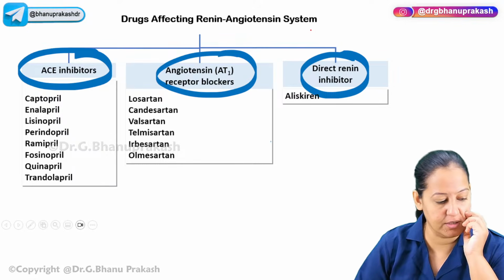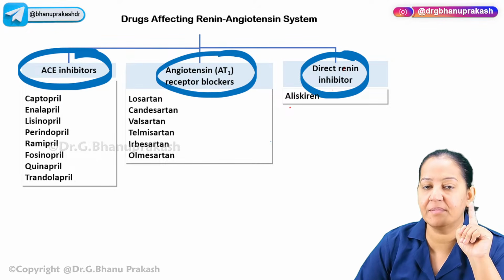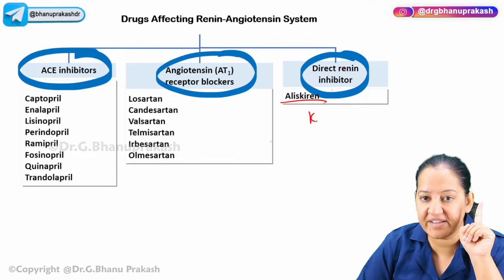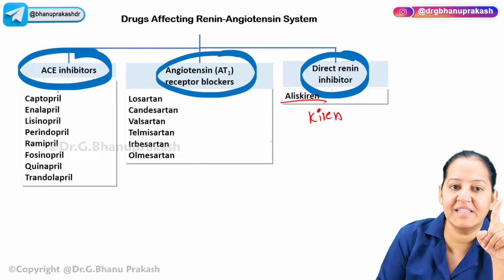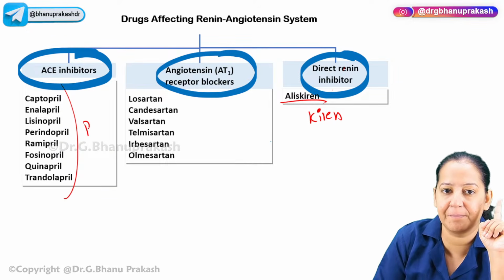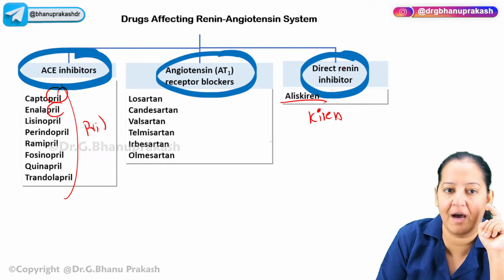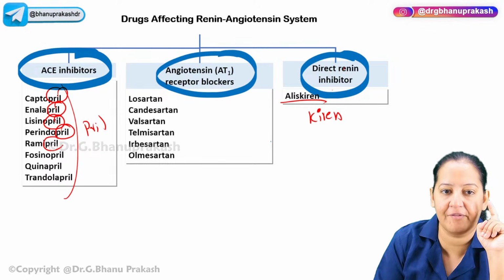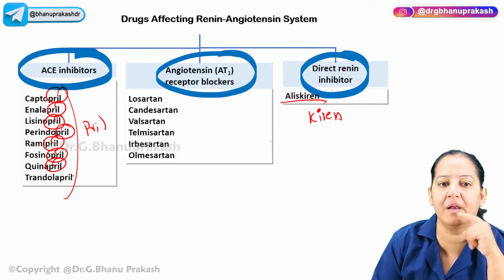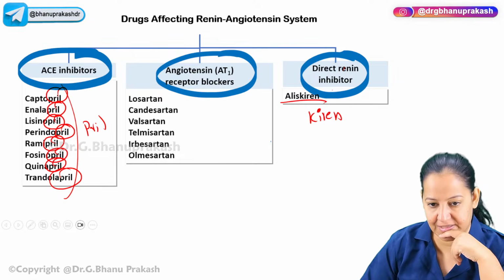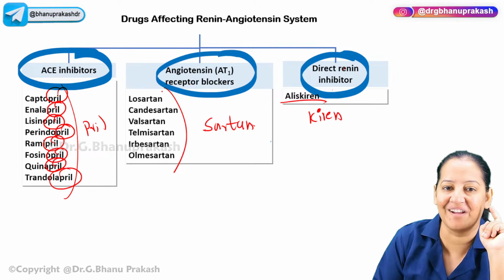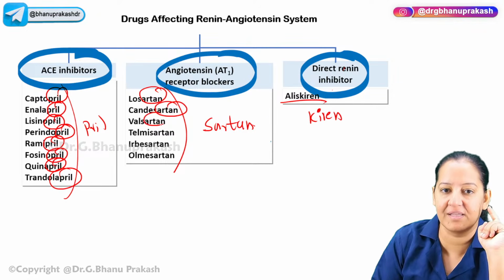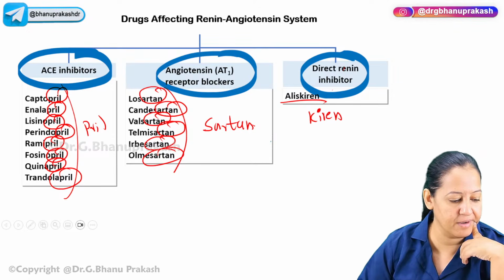You learn the classification. Renin inhibitor has one drug, aliskiren. Here the suffix is kiren. Aliskiren, that is the suffix. ACE inhibitor, the suffix is pril: captopril, enalapril, lisinopril, perindopril, ramipril, fosinopril, quinapril, and trandolapril. So the suffix is pril. And angiotensin receptor blocker, the suffix is sartan: losartan, candesartan, valsartan, telmisartan, irbesartan, olmesartan. So all of them are sartan.